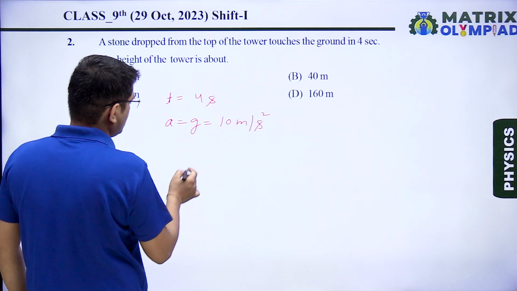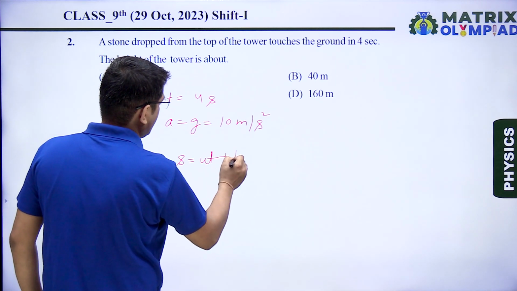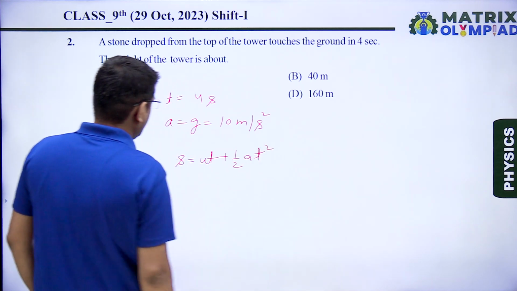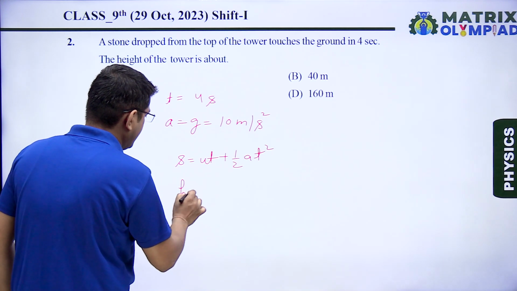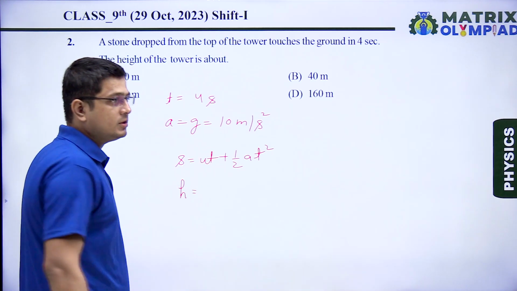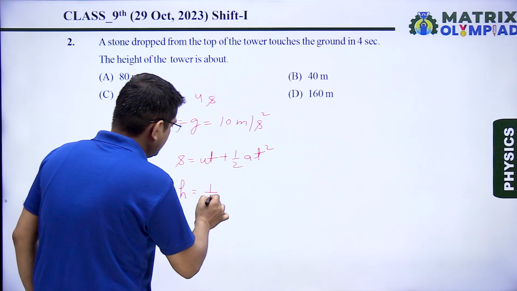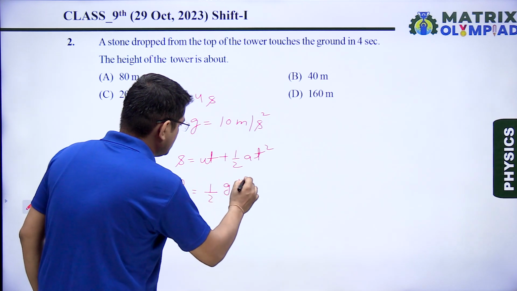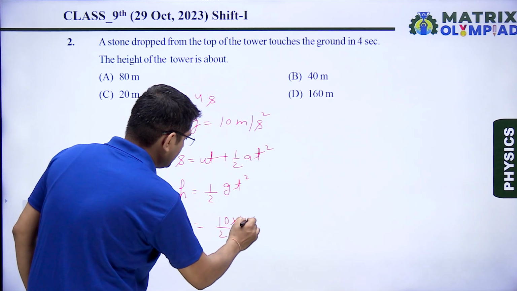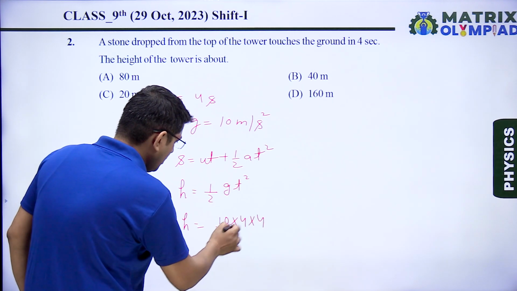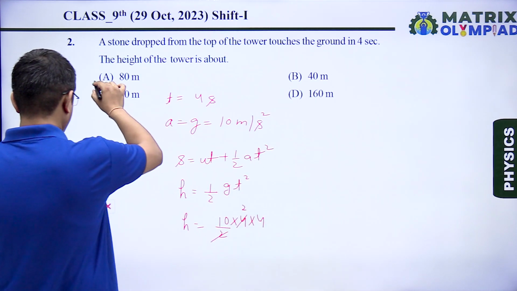So using equation of motion, that is s is equal to ut plus half at square. In place of s, because the displacement is vertical, I will write it in terms of height h. Initial speed was 0 because it was dropped initially from the height of tower. So it becomes 0. Then we have 1 upon 2 gt square. Putting the values, 10 divided by 2 multiplied by 4 multiplied by 4. On solving this, 2 4s are 8 and 8 into 10 becomes 80. So correct answer is option A.